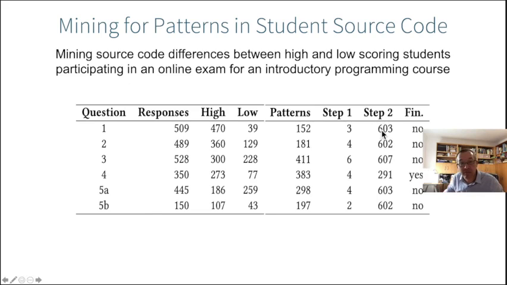The timeout we used was 10 minutes, and 600 seconds is exactly the timeout, the time we gave to the algorithm. So we had to cut off the algorithm after 10 minutes for each of the questions, except the fourth question. For the fourth question, we had sufficient time to grow all the patterns to maximality.